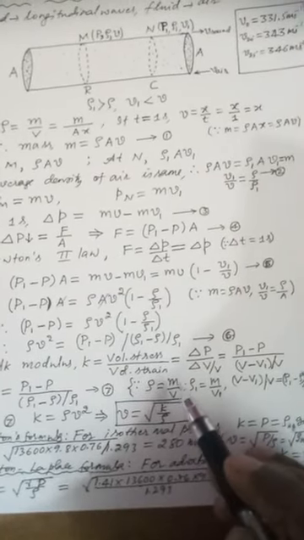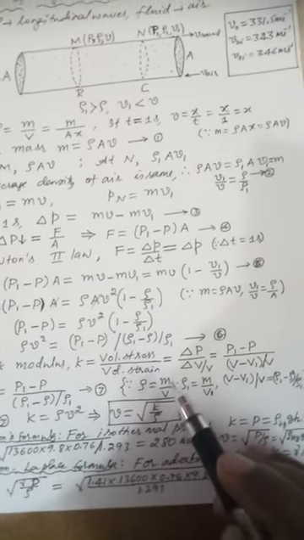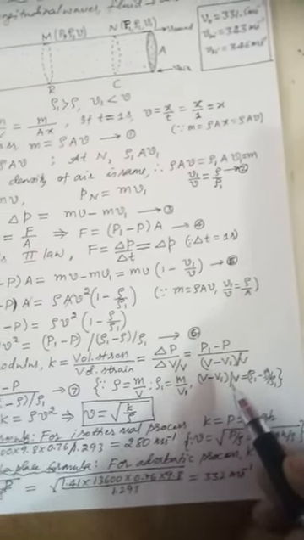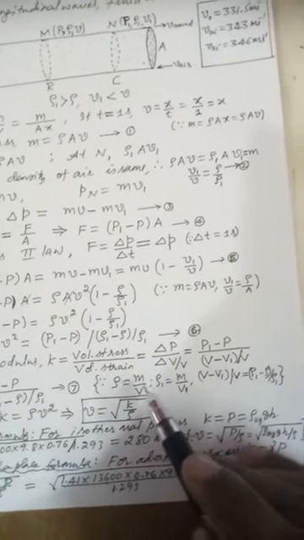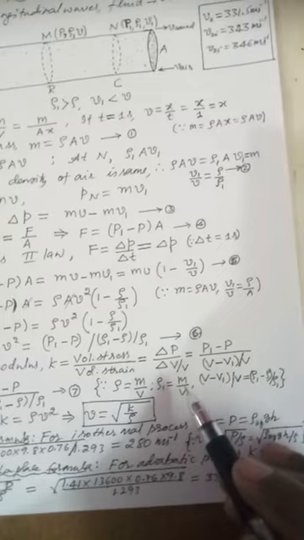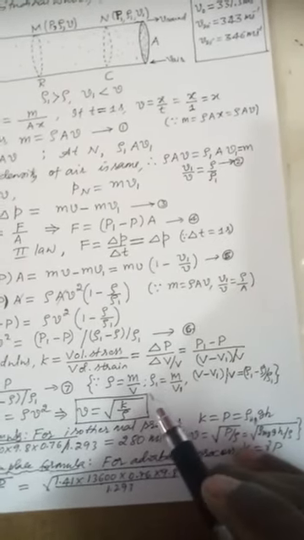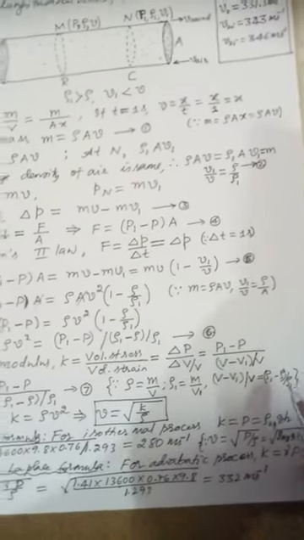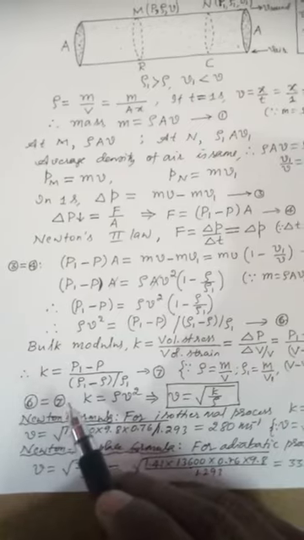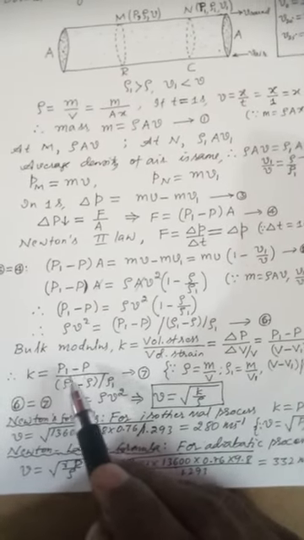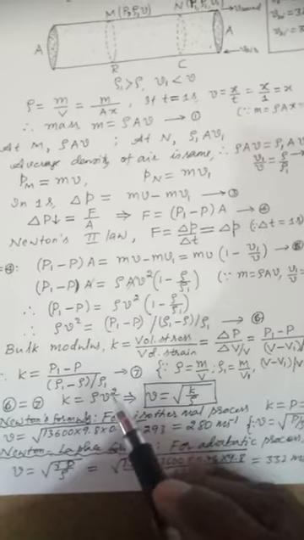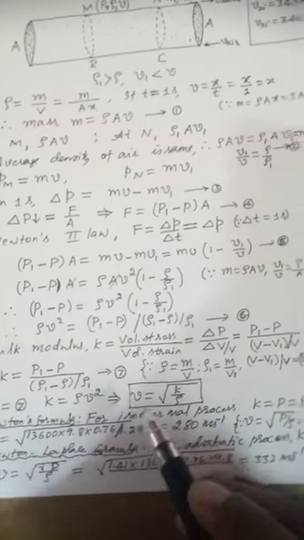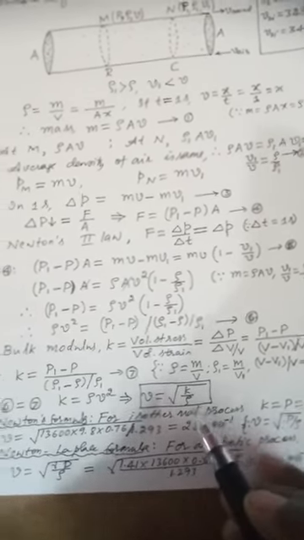Now you know that density is equal to mass by volume. So rho is equal to m by v, rho1 is m by v1. We consider the ratio (v minus v1) by v. Replace v by m by rho, v1 by m by rho1 and v by m by rho. Substitute and simplify this, you will get the ratio (rho1 minus rho) divided by rho1. Now therefore equations 6 and 7 are equal. You can write K is equal to (P1 minus P) divided by ((rho1 minus rho) divided by rho1). Therefore K is equal to rho v square. This implies that velocity is equal to square root of K by rho.